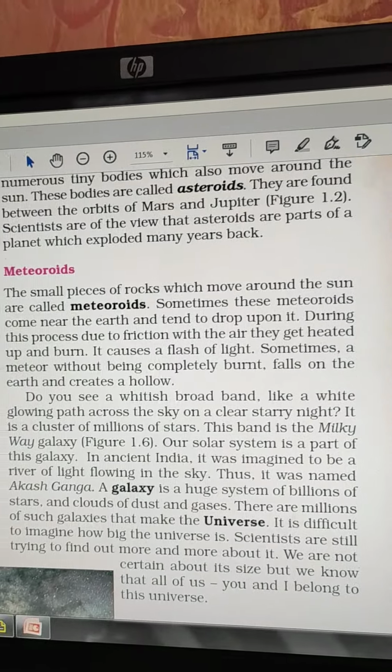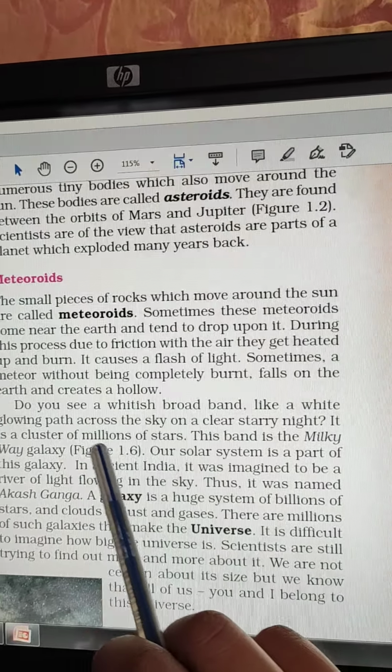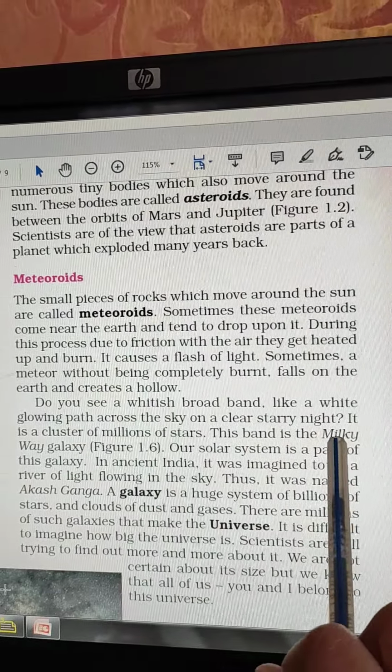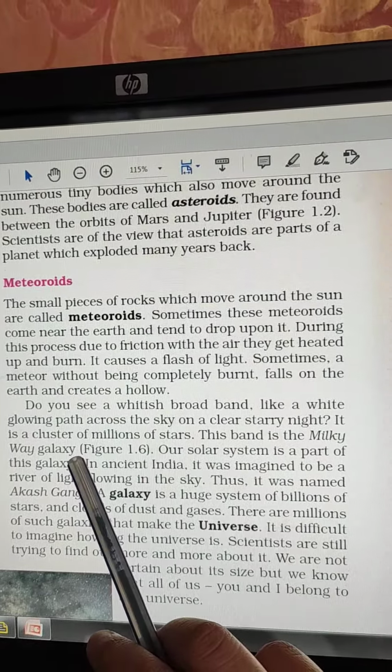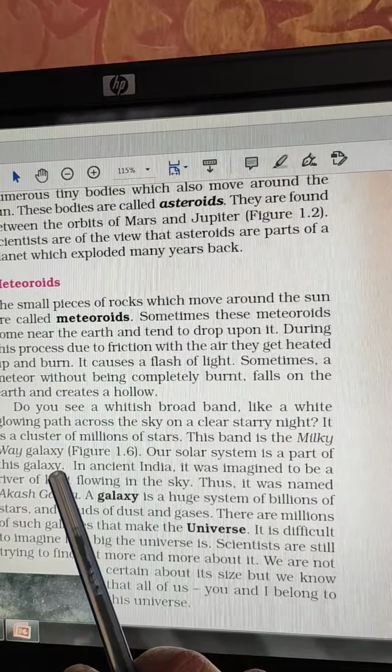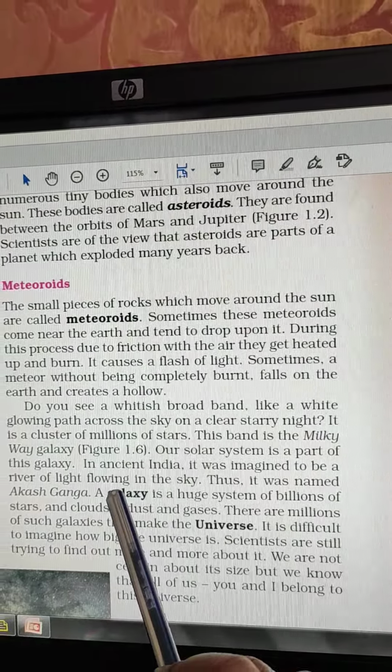Okay, what is that? Those are clusters of millions of stars, and this is called the Milky Way Galaxy, the galaxy in which our solar system exists.